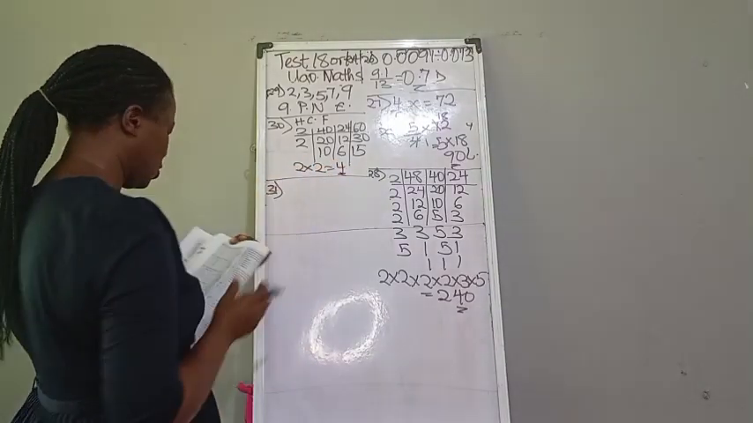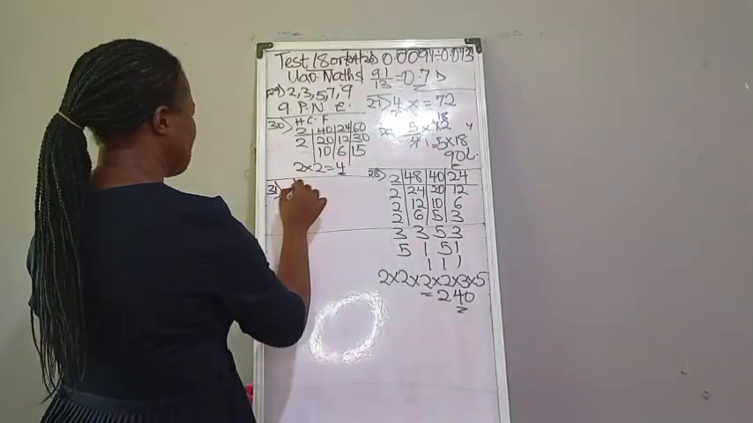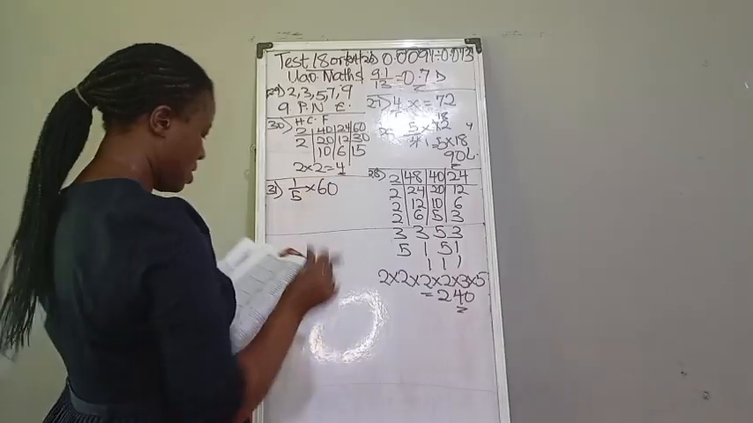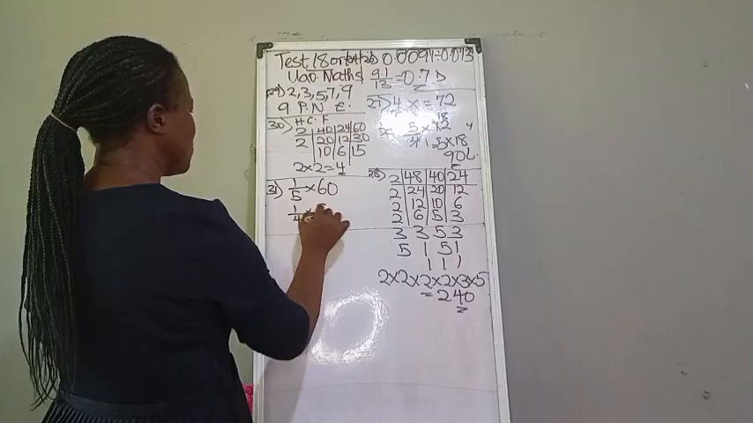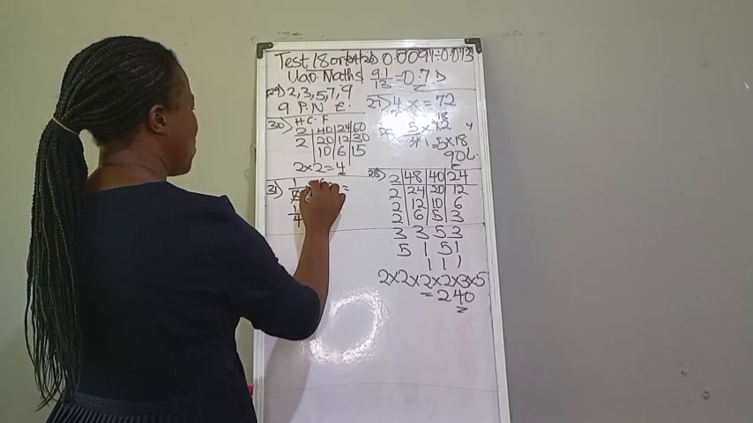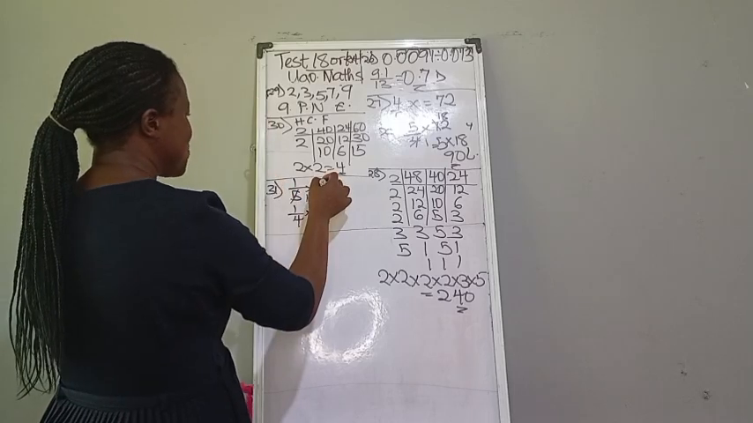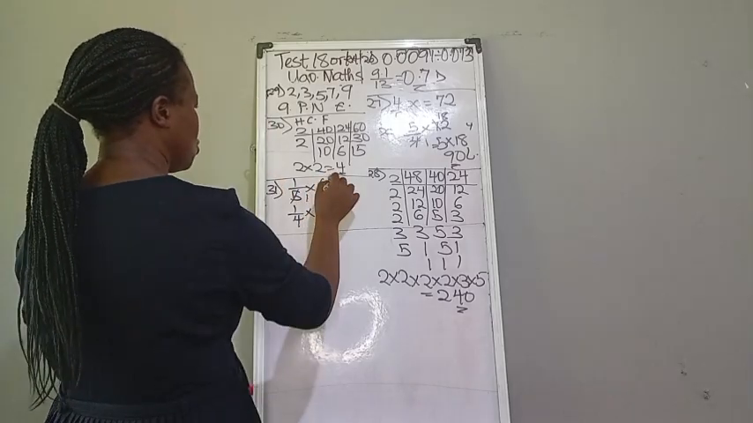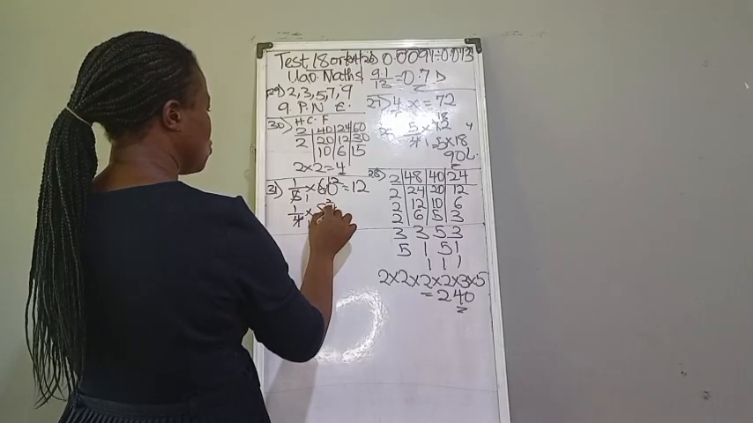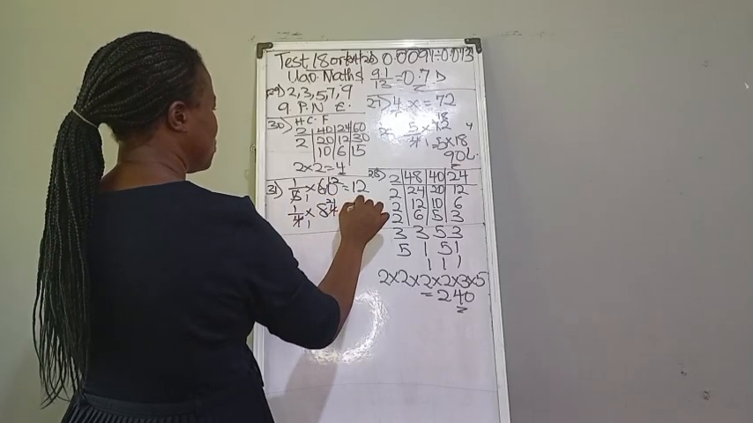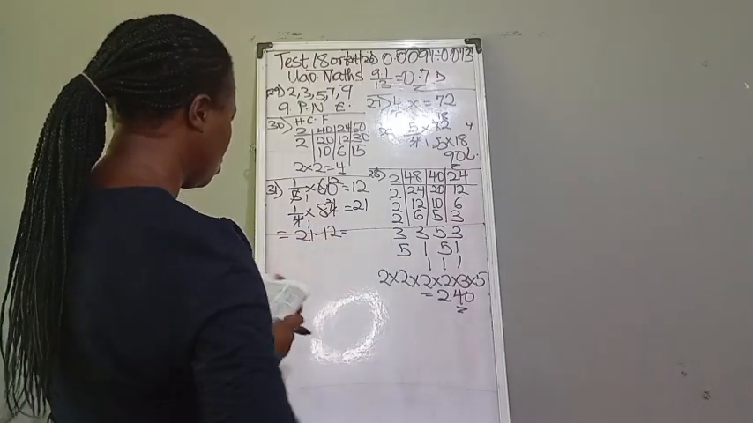Number 31 question. Subtract 1/5 of 60 from 1/4 of 84. Let's interpret it. 1/5 of 60. So 5 here 1. 5 in 6, that is 1. Remainder 1. 5 in 10, that is 2. So we have 12. 1/4 of 84. 4 here 1. 4 in 8, that is 2. 4 here 1. So we have 21. So it's going to be 21 minus 12, which is equal to 9.